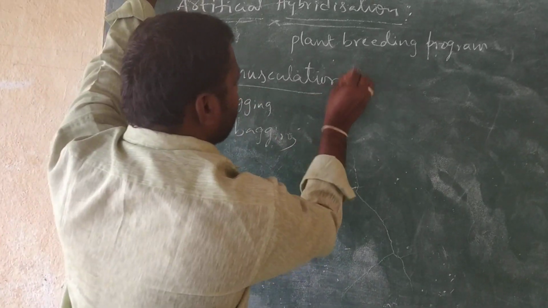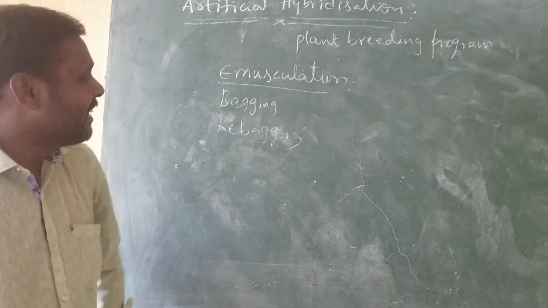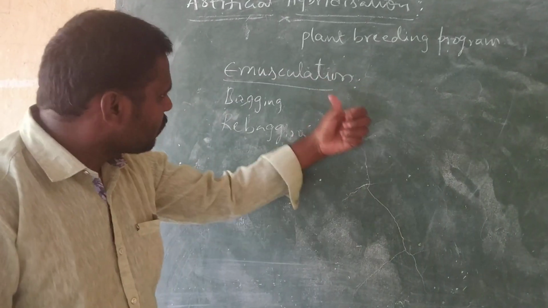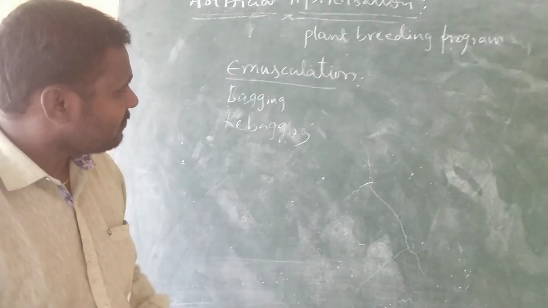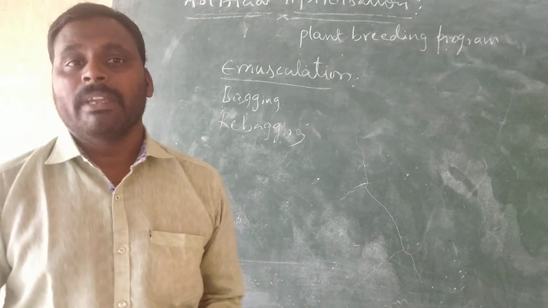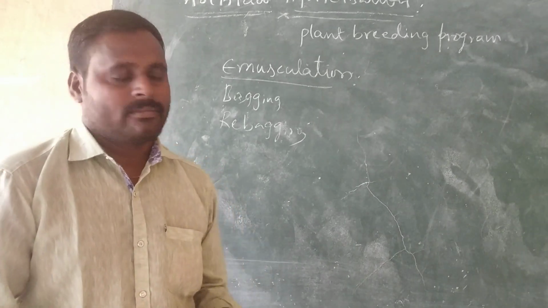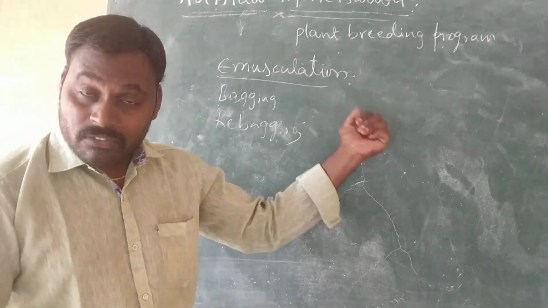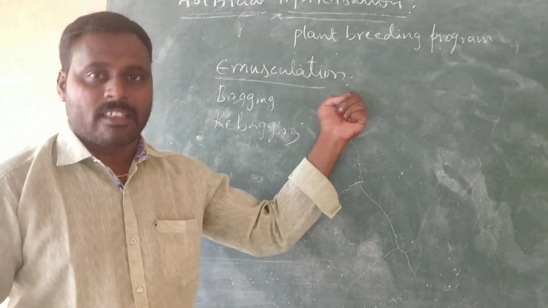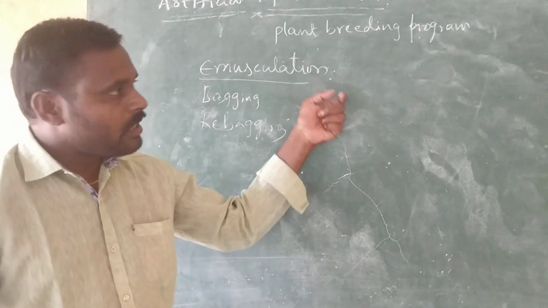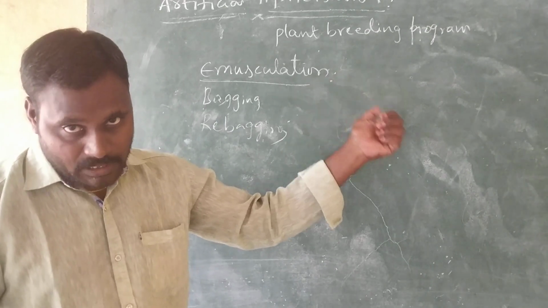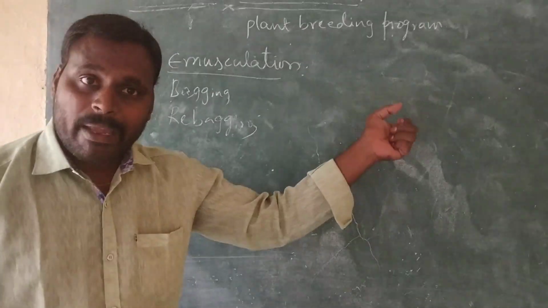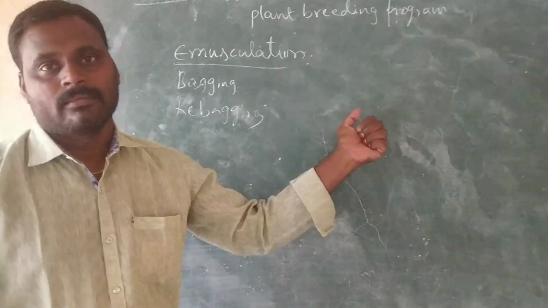So emasculation: what is this emasculation, and in which plants are we going to do it? If the female parent bears bisexual flowers, the anthers are removed from the flower bud by using a pair of forceps.